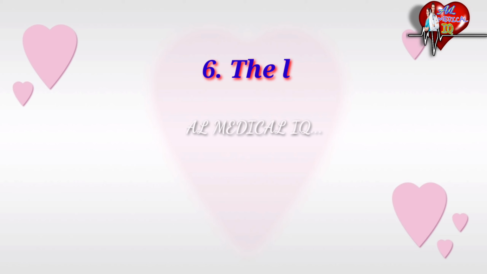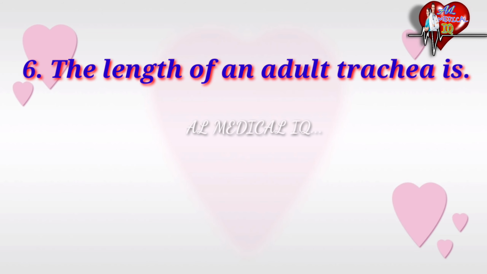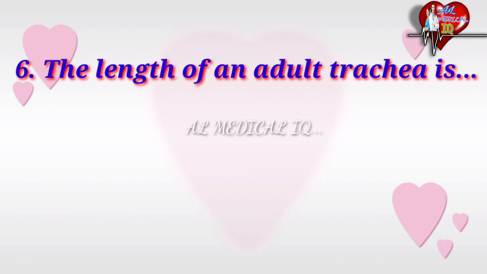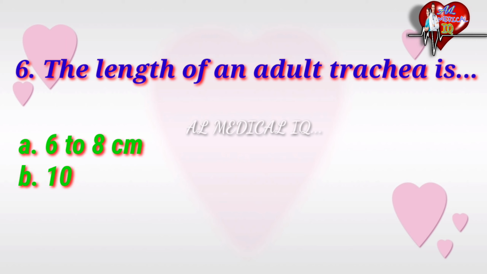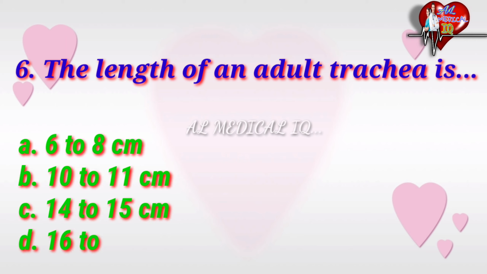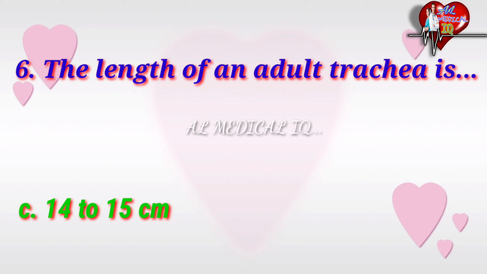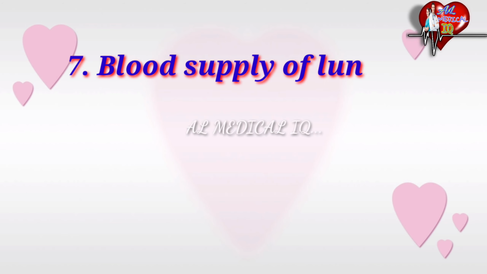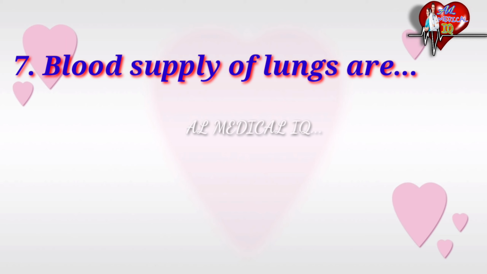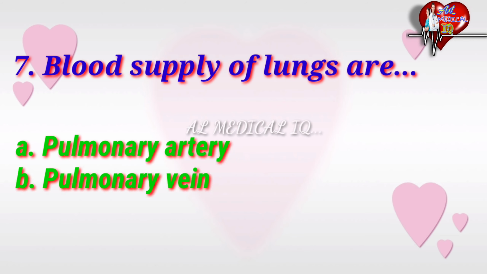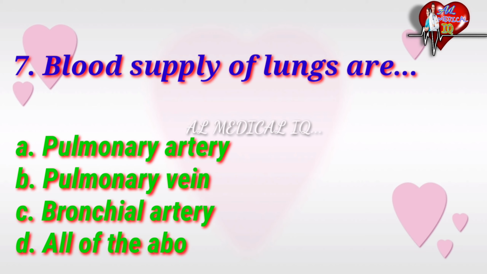Next question. The length of an adult trachea is, options are 6 to 8 cm, 10 to 11 cm, 14 to 15 cm, 16 to 20 cm. The correct answer is 14 to 15 cm. Next question. Blood supply of lungs is, options are pulmonary artery, pulmonary vein, bronchial artery, all of the above. The correct answer is all of the above.